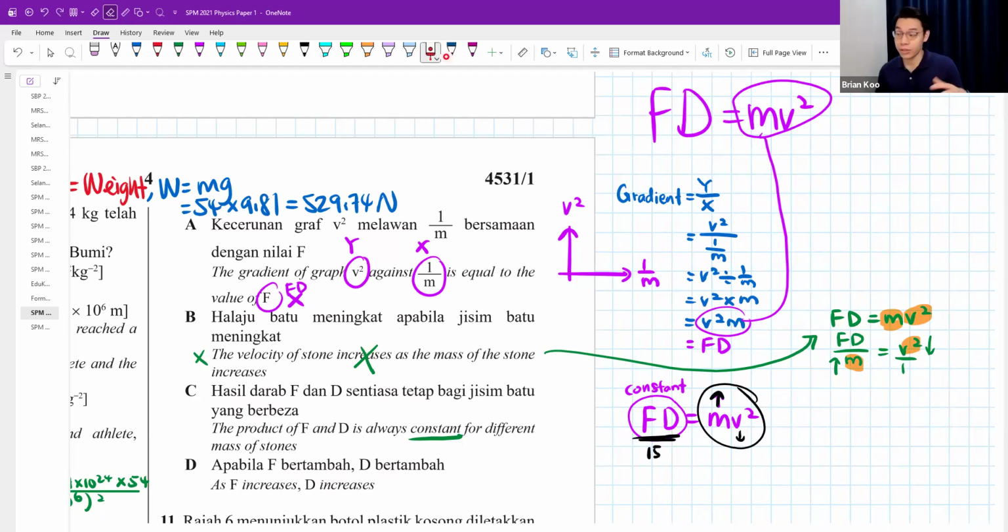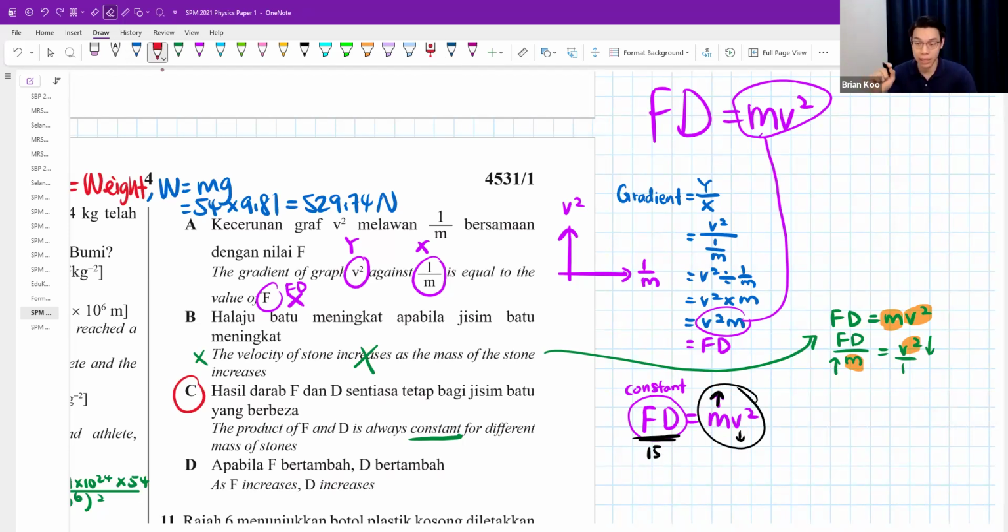So you make the mass bigger, you use a bigger stone, a very heavy stone, but at the same time, its velocity will drop. You multiply them together, it will still give you 15. You use a lighter stone, the velocity will increase. They will still balance out each other. You multiply them together, it will still give you 15. So no matter what, FD is a constant variable, you multiply them, it won't change, even for different mass of stone. The answer is C. Yeah, this question is pretty tricky. It depends on how good you are with all these formulas and variables, but it is a very good question.